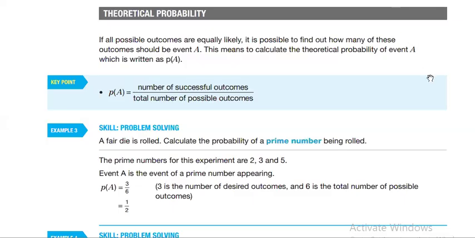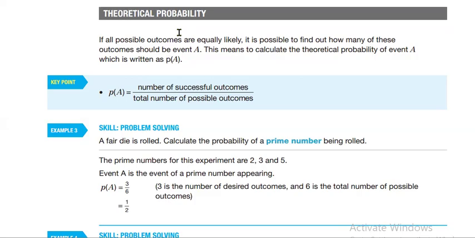In this video, we're going to talk about Unit 5, Handling Data for Probability. In this video, we're going to talk about theoretical probability. Theoretical probability means what? It means it's a theory. It's not an experiment. This means that all the events have the same probability.